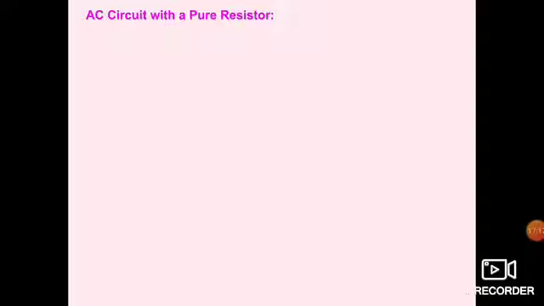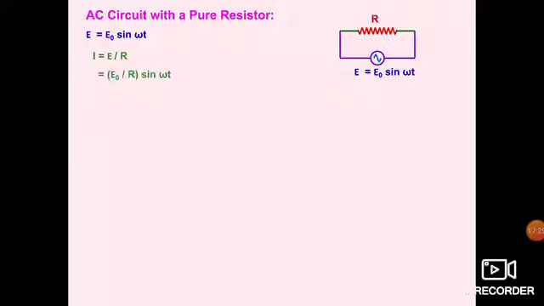Now we consider a situation in which we have connected a pure resistance in an AC circuit. You can see there is one resistance R which is connected with AC. EMF is equal to E naught sin omega t. So I will be E by R, your I will be E naught by R sin omega t.